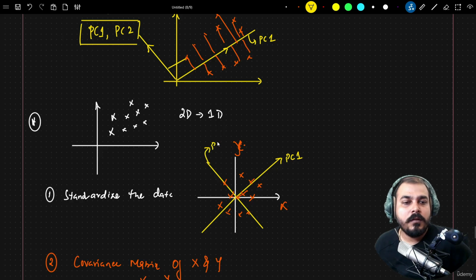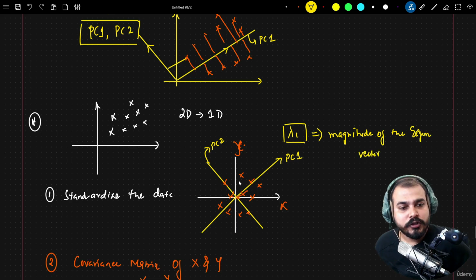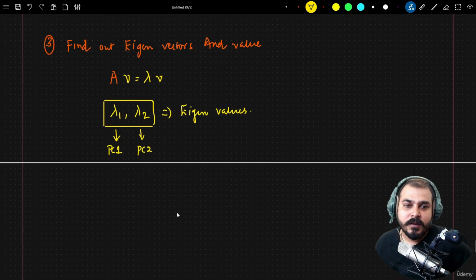But as we know, the first lambda 1 value which I'm getting, which is nothing but the magnitude of the eigenvector, will capture the maximum variance. So this variance that is getting captured will be maximum. So we go ahead and select this.